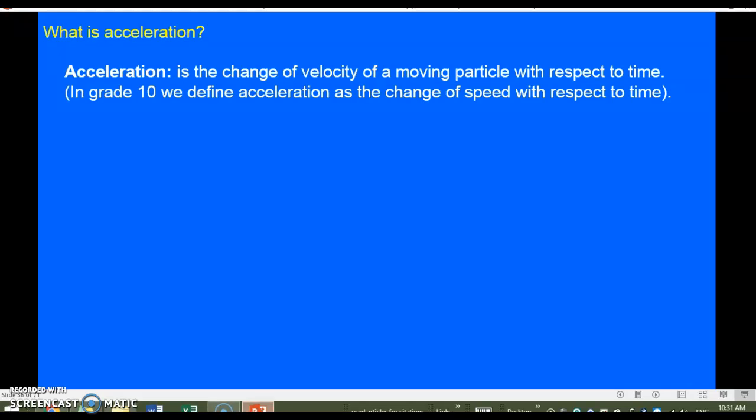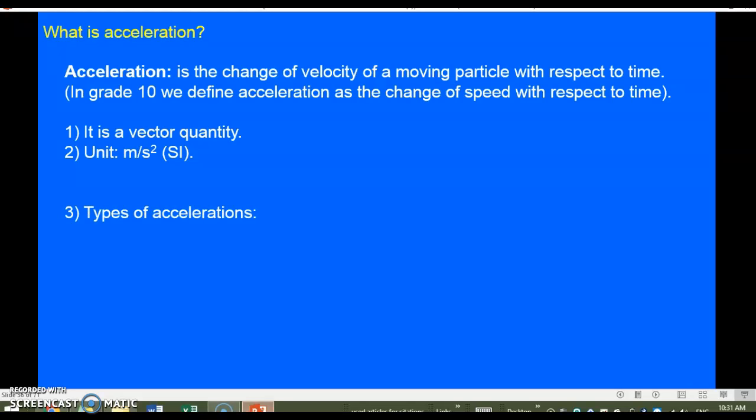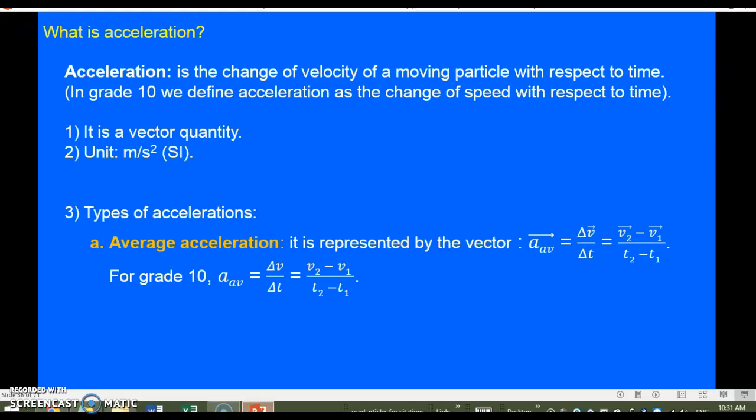Now, for grade 10, we define acceleration as the change of the speed with respect to time because we only study the case of one-dimensional and one-directional motion. So there's no change in the direction. That's why we define it as change of speed. In general, it's a vector quantity. Its SI unit is meter per second squared. And there are different types of accelerations. Could be uniform, could be non-uniform, could be acceleration, could be deceleration.